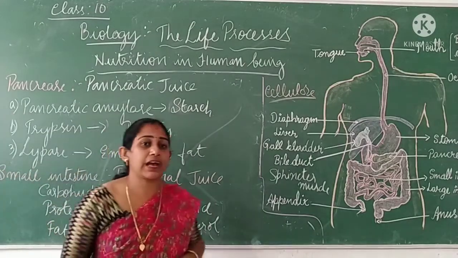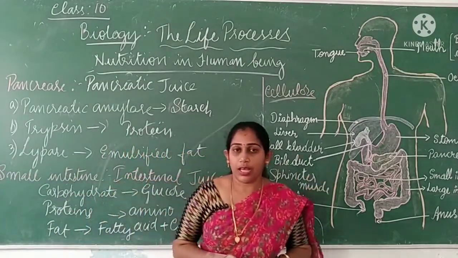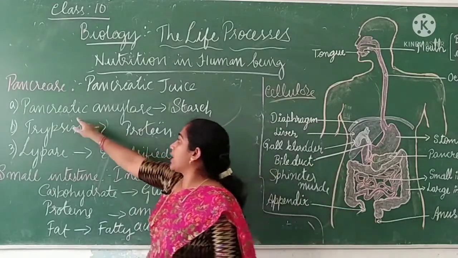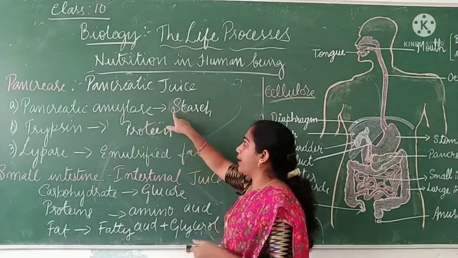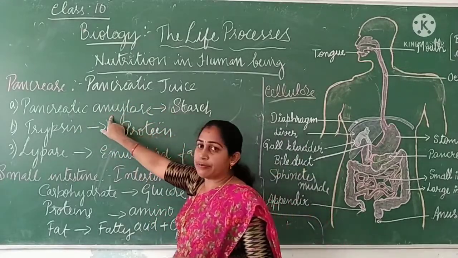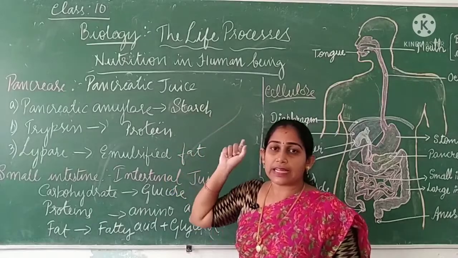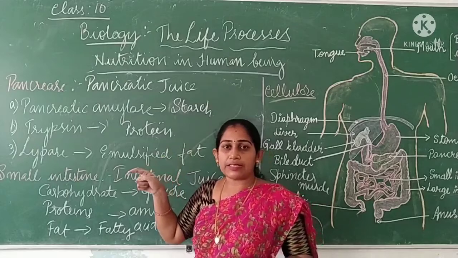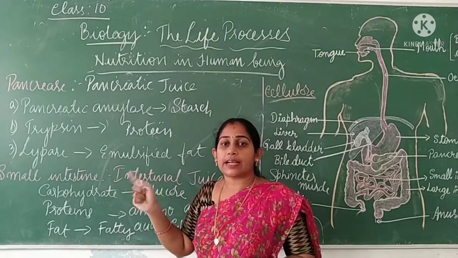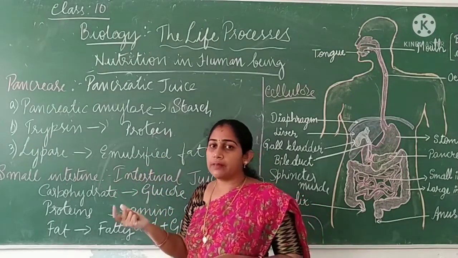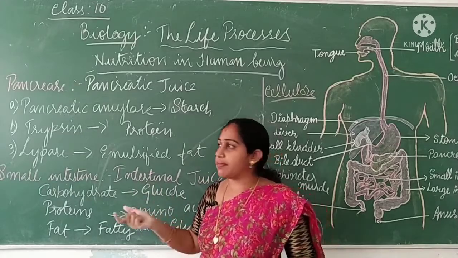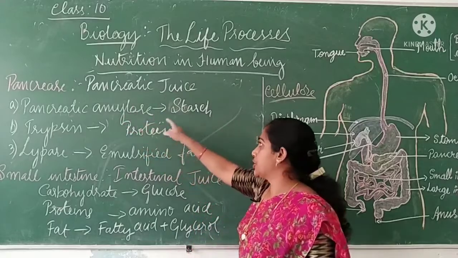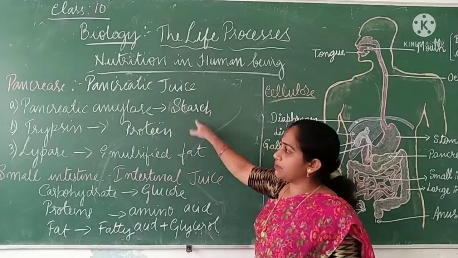So what is the function of pancreatic amylase? As I said before, amylase is an enzyme which will act on carbohydrate. So here pancreatic amylase also acts on carbohydrate. Where have you come across amylase before? You have come across the word amylase in saliva, right? It contains salivary amylase. What is the function of salivary amylase there? It acts on carbohydrate, right? It will break the carbohydrate or starch into simple sugar. Even here the same thing will be done. Pancreatic amylase will digest the starch into simple sugar.